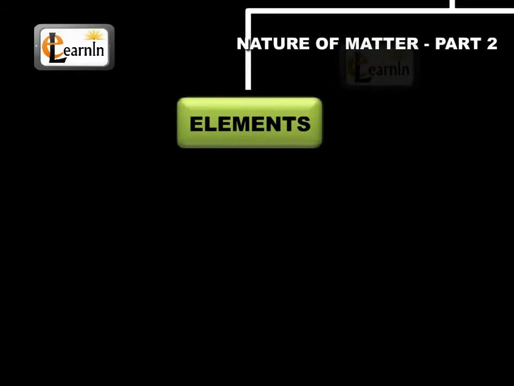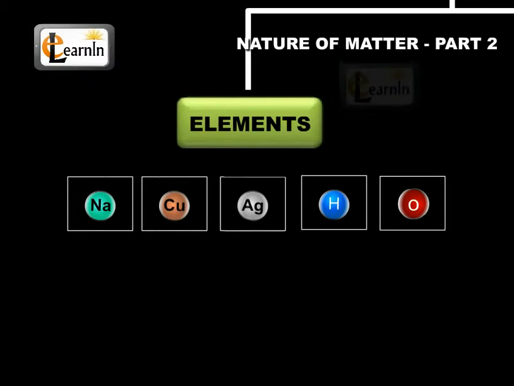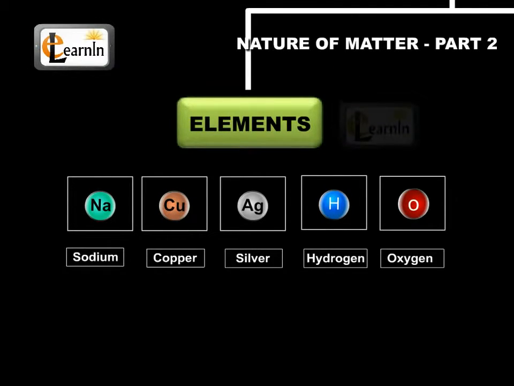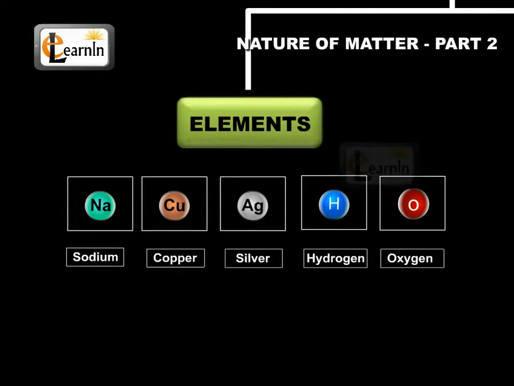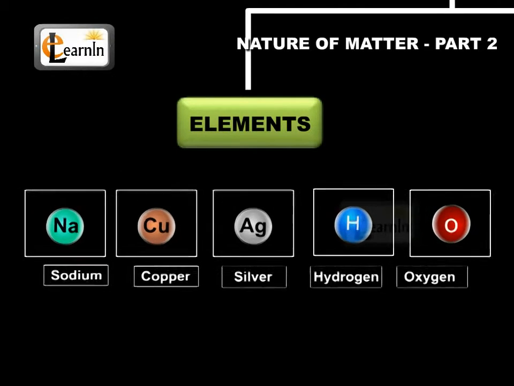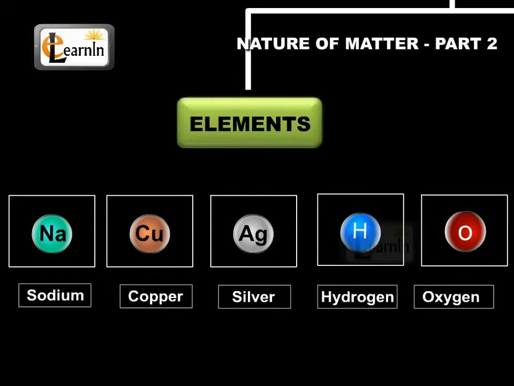An element consists of only one type of particle. These particles may be atoms or molecules. Sodium, copper, silver, hydrogen, oxygen, and others are some examples of elements. They all contain atoms of one type. However, the atoms of different elements are different in nature.